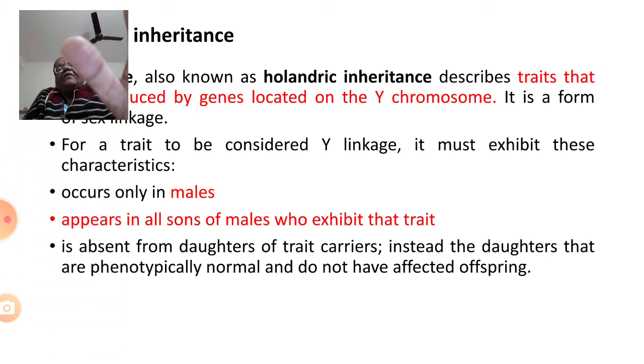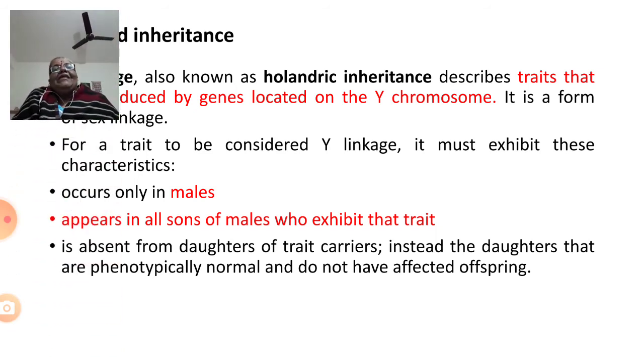Number 1, it should occur only in males. Number 2, it should appear in all sons of males who exhibit these traits. From male to male, the gene is carried over, and it is absent from daughters of trait carriers. Instead, the daughters are phenotypically normal and do not have affected offspring. So, if these three characteristics are met, then you can consider that particular linkage as Y linkage.